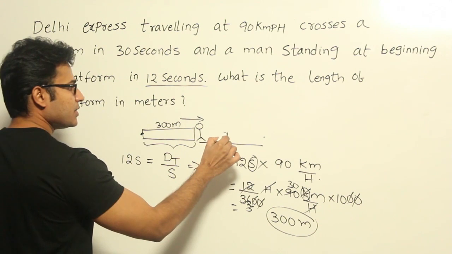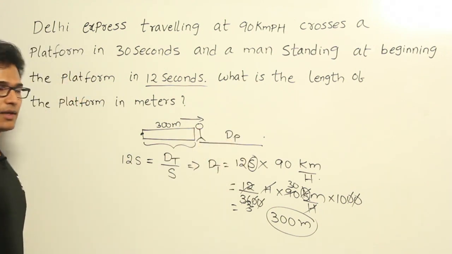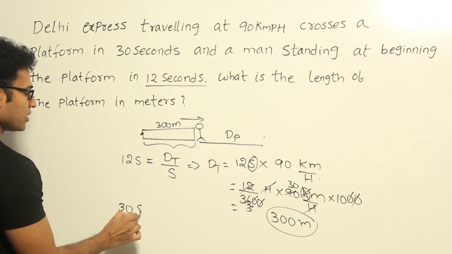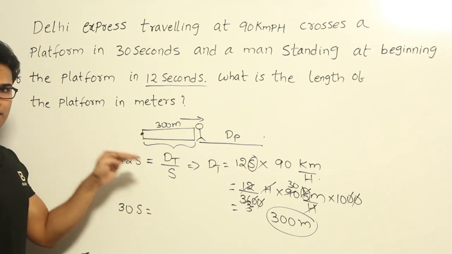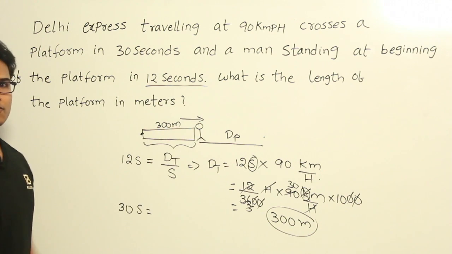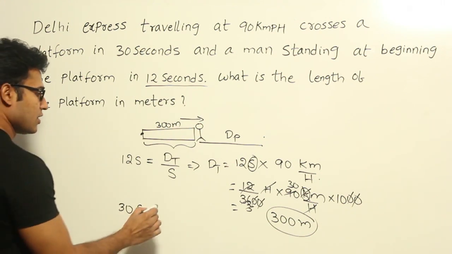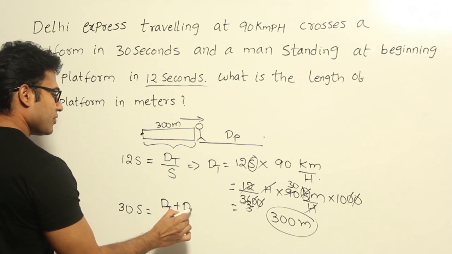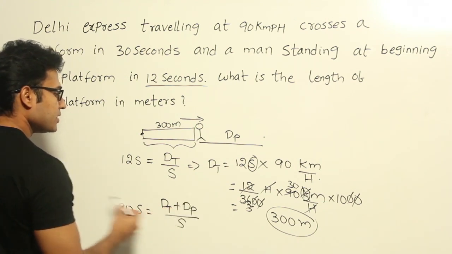Let us say dp is the length of the platform, right. Now 30 seconds is the time taken by the train to cross the platform. Therefore 30 seconds will be equal to length of the train plus length of the platform divided by speed, right.